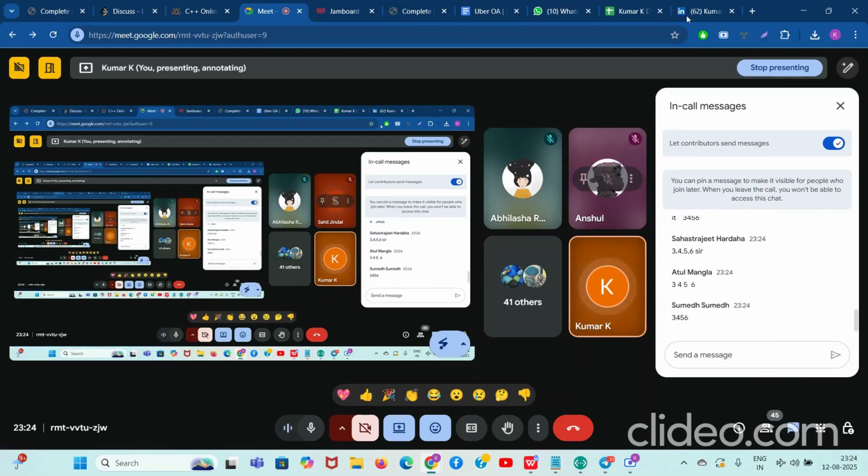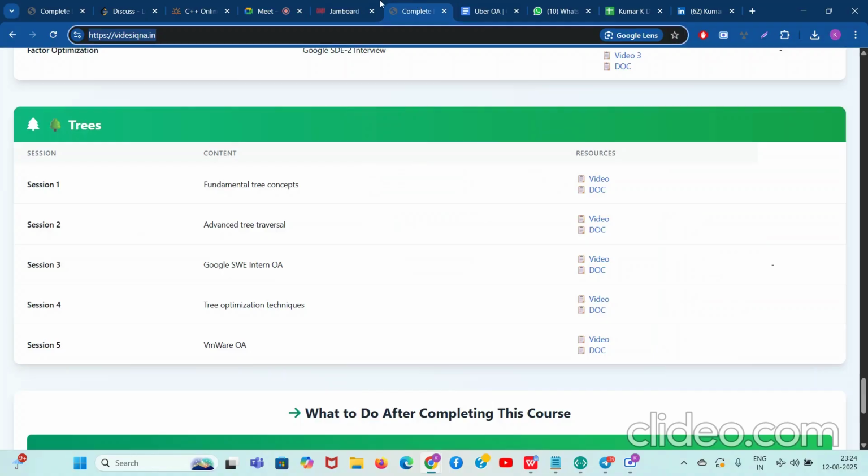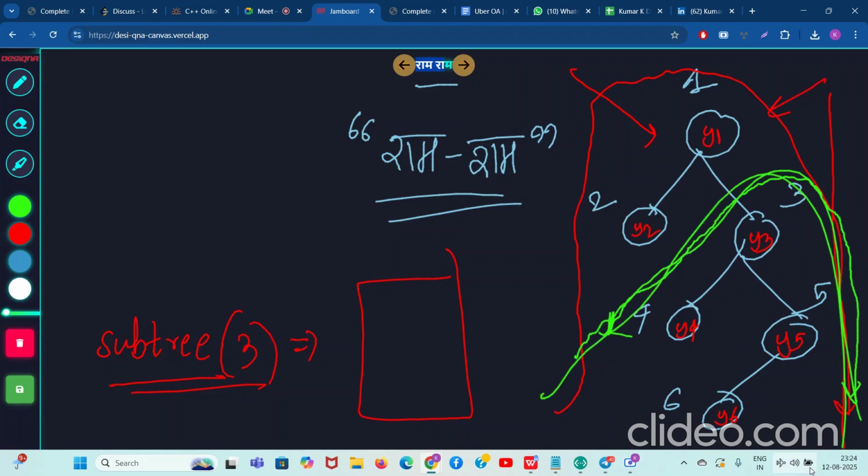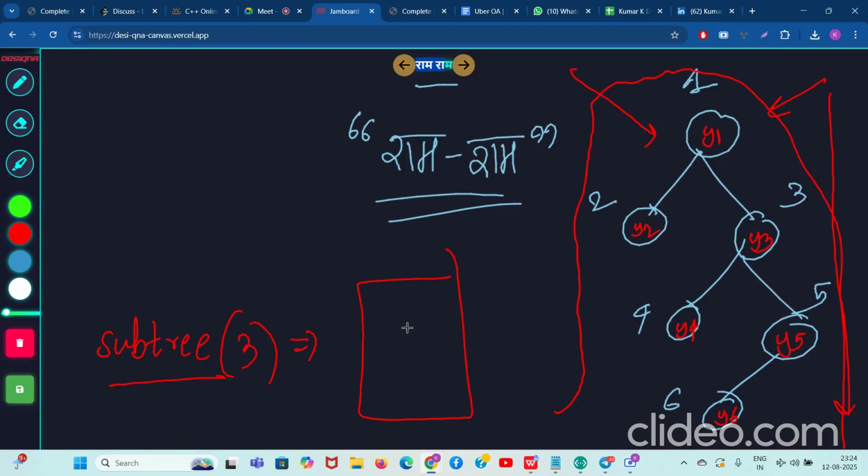Okay. Anyways, 3456. So guys, 3456 is the subtree. Subtree of 3 means this. Subtree of 3 means you will put a blanket on node number 3 like this. You will put a blanket on node number 3. So which nodes are coming under 3? This 3, 4, 5, 6. So this is subtree of 3. Clear? So subtree of 3 is 3, 4, 5, 6.